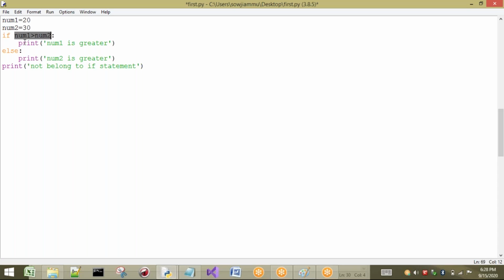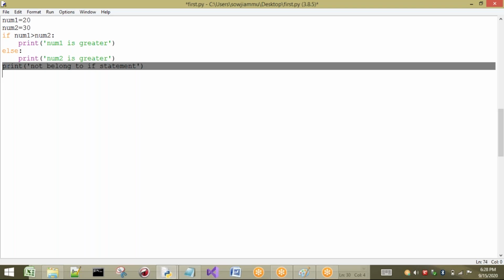Will I enter into this if block? If the condition is false, I will not get into this print statement. Then it will go to the else case. Then what is going to be printed? Print num2 is greater. Now it is going to print num2 is greater.